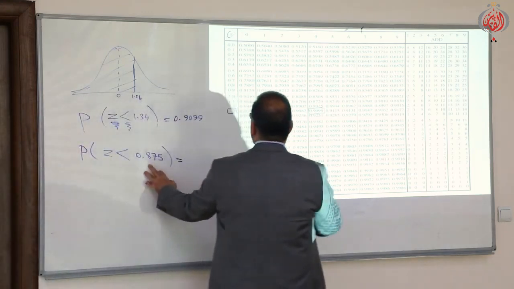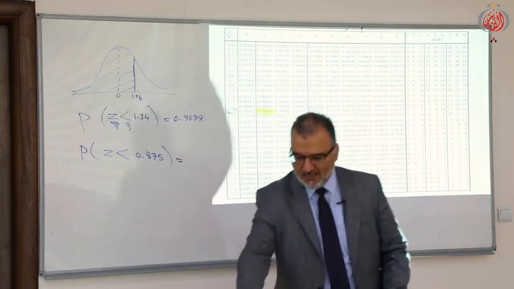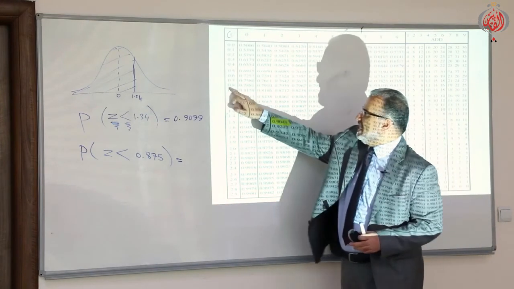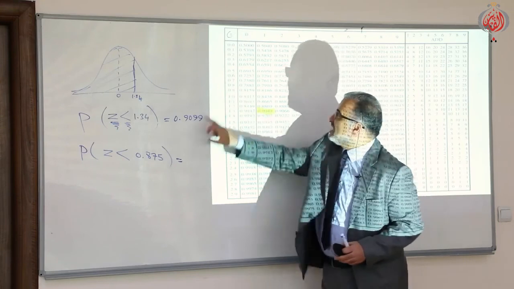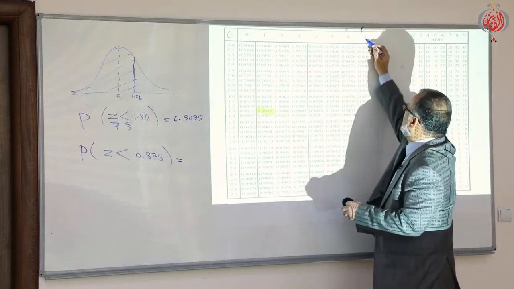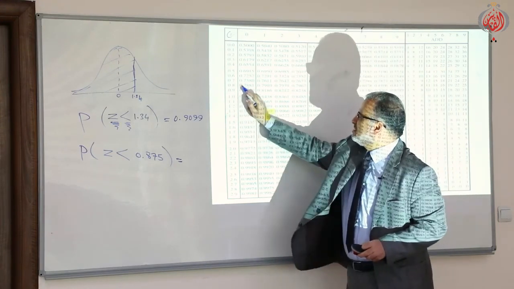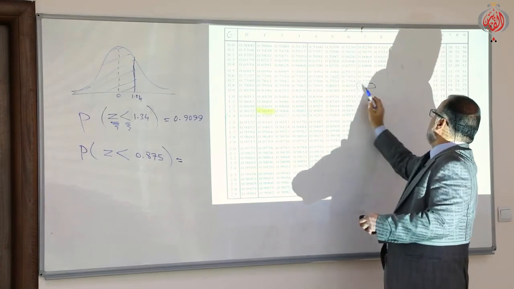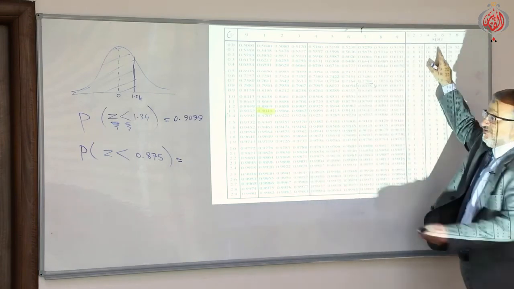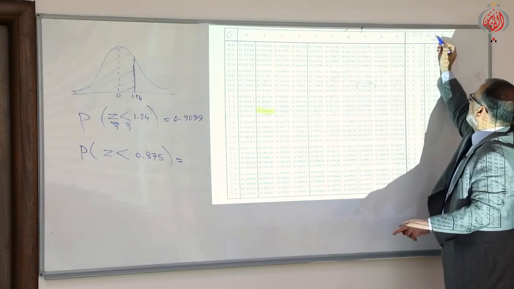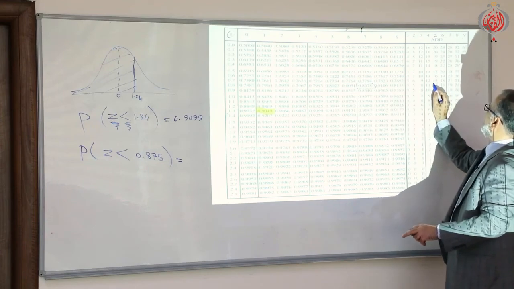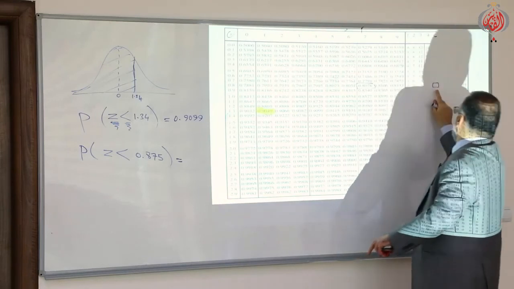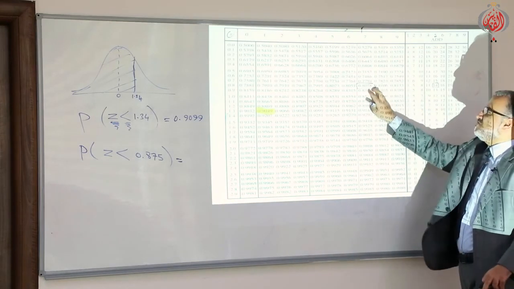How to find 0.8? Where is 0.8? Yes, this is 0.8. Then 7, this is 7 here. Then I have 5, so we say 0.875. What does it mean here? You have to go here and just add. It's written here, add 14 to the last two digits.